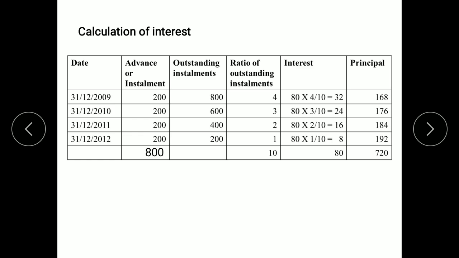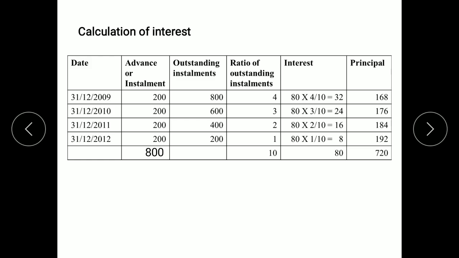So we have the columns of date, advance or installment which are paid, outstanding installments, ratio of outstanding installments, interest and principal. The installments amount to be paid, it is said that 200 is paid for 4 years. So we can write down for all the years 200, 200, 200 and 200. For all the years we are writing down the amount of installment.